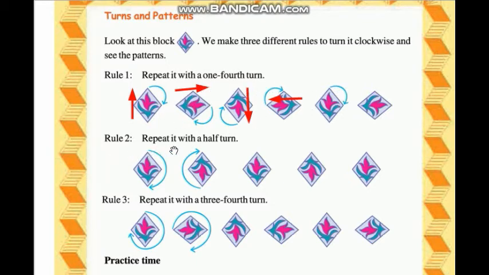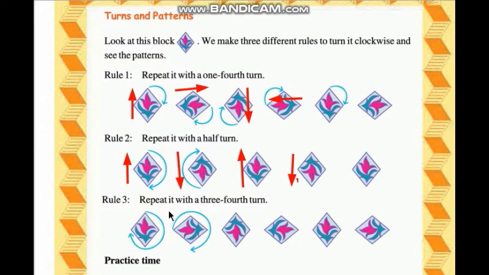Now rule number 2, repeat it with a half turn. Half turn means one up, one down. So if you see here, this flower is facing up, then down, up, then down. This part up and down. So the upper part goes down, then goes up, goes down, and it is repeated again.